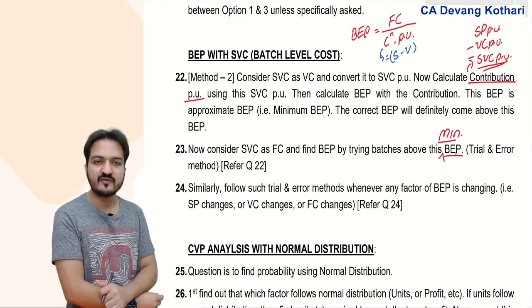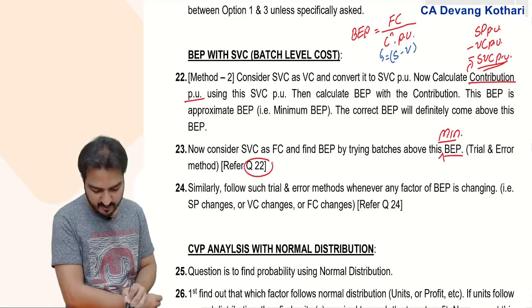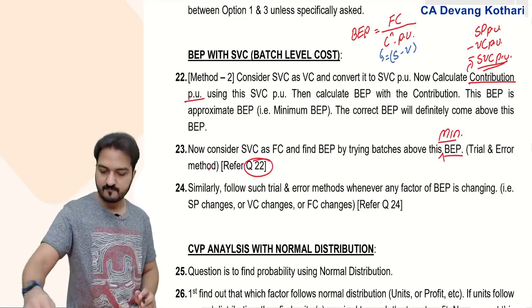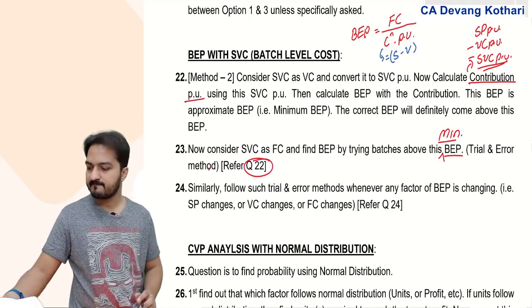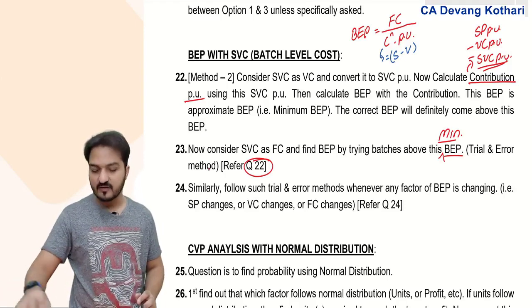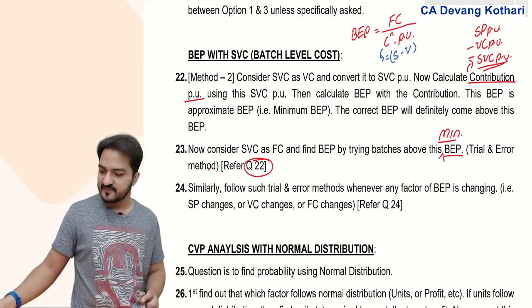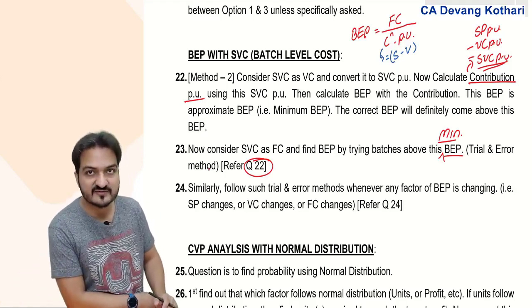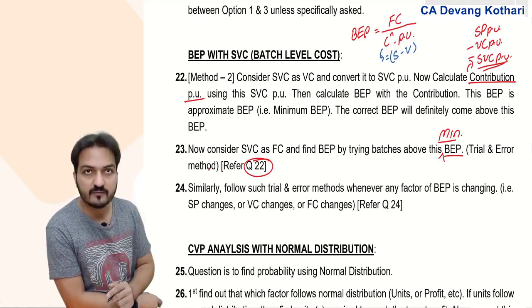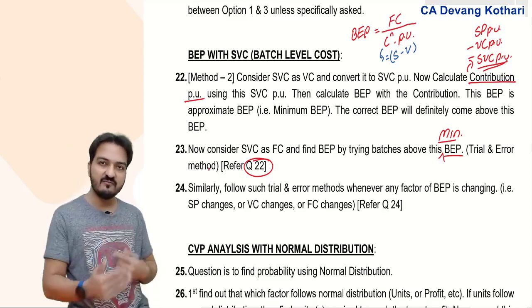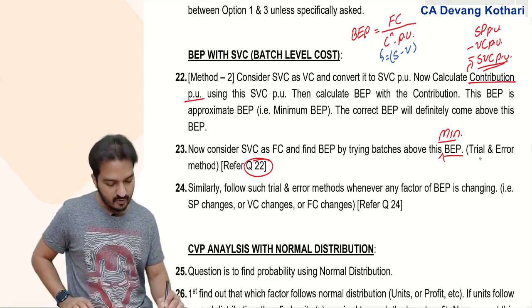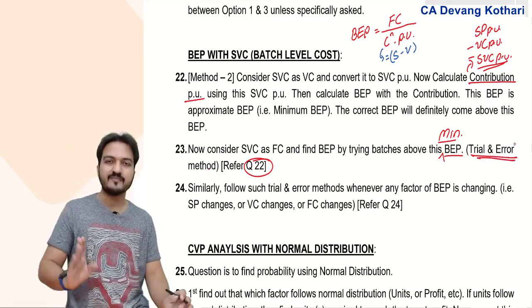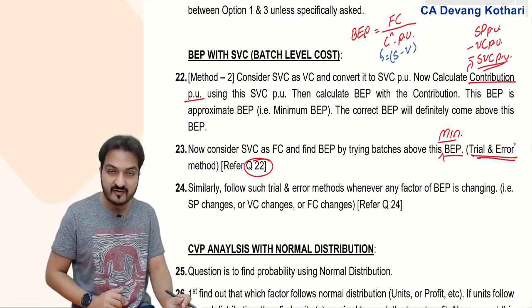Yes, this trial method I had taught you in question number 22. Question number 22 is the one where we had started learning the SVC BP with SVCs. So if you still need help, please go back to that question to revise. Now, what we learned here is that because of semi-variable cost, you had to follow trial and error method. Let me also remind you how we did that trial method.